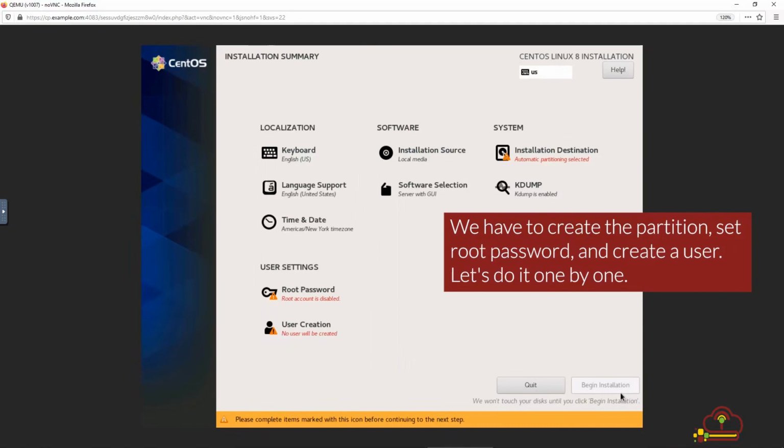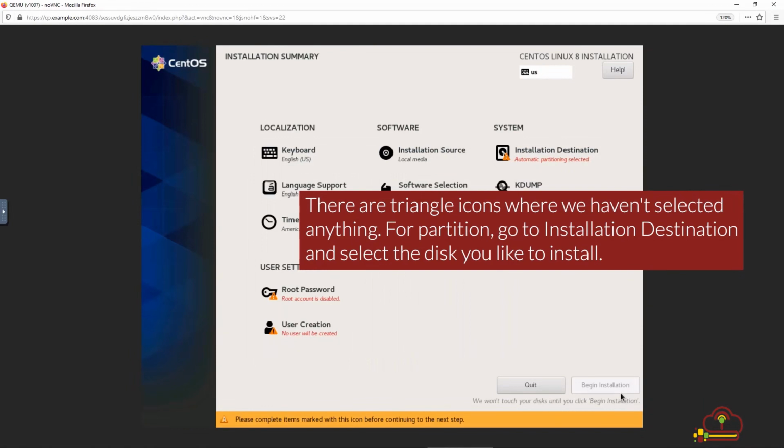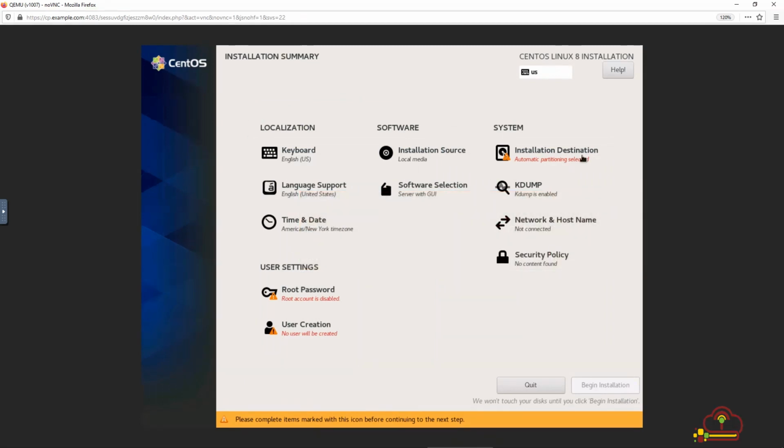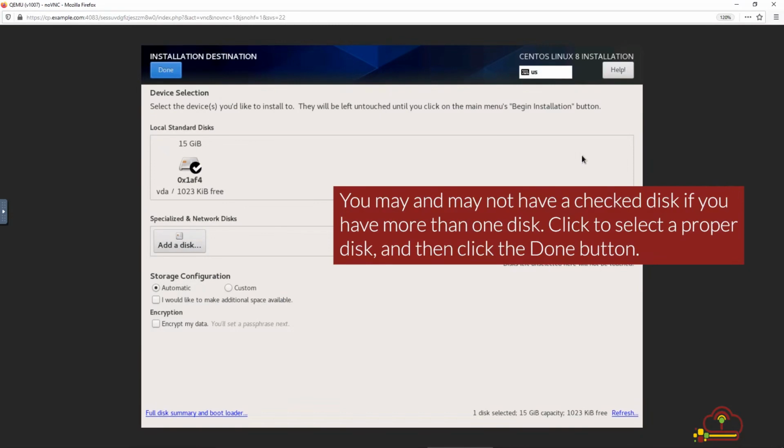We have to create the partition, set root password, and create a user. Let's do it one by one. There are triangle icons where we haven't selected anything. For partition, go to Installation Destination and select the disk you'd like to install. You may or may not have a checked disk if you have more than one disk. Click to select a proper disk and then click the Done button.